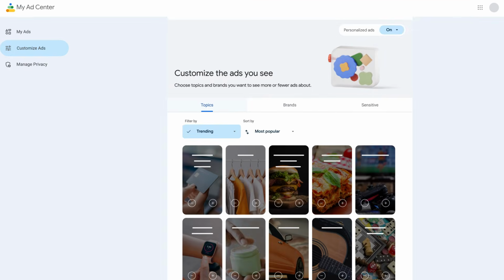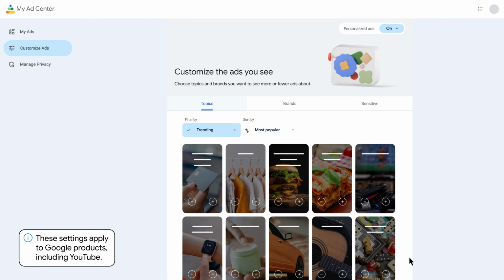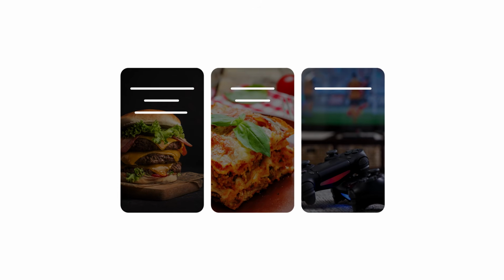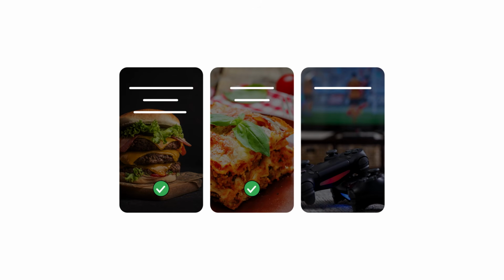My Ad Center lets you customize the personalized ads you see on YouTube by choosing which topics and brands are most relevant to you. For example, if you're less interested in video games and watching TV, but you're a foodie, your choices should result in seeing more ads for cooking-related items and fewer ads for games.